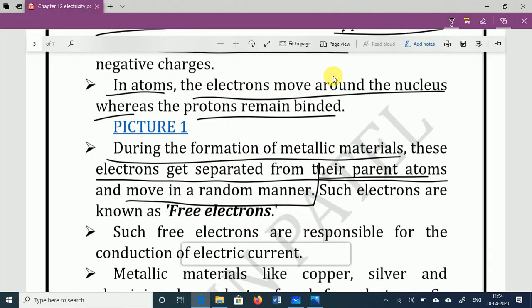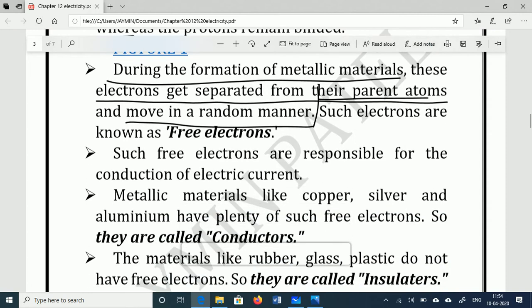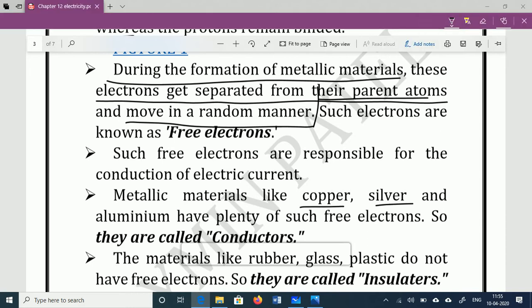So here this electron is considered as a free electron. Such free electrons are responsible for the conduction of electric current. Metallic materials like copper, silver, and aluminum possess a number of free electrons, and that's why this metallic material is considered as a conductor.